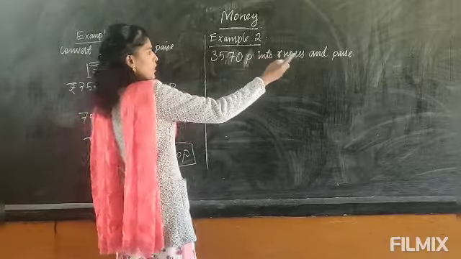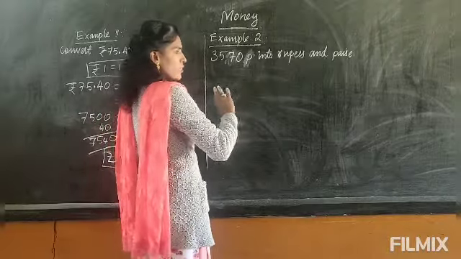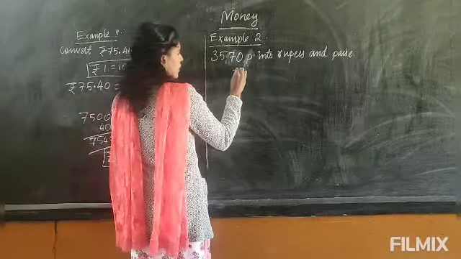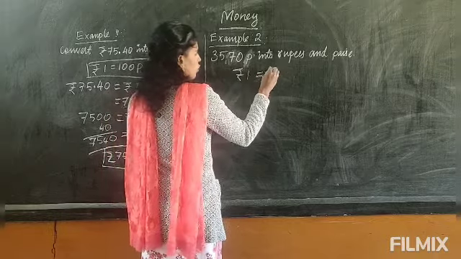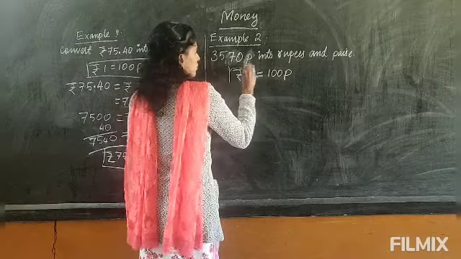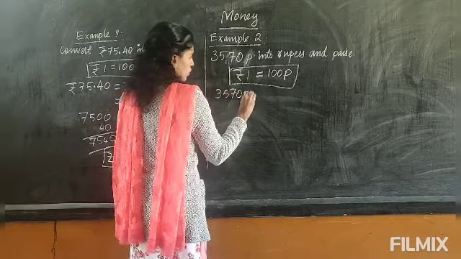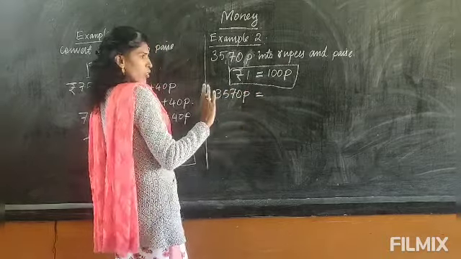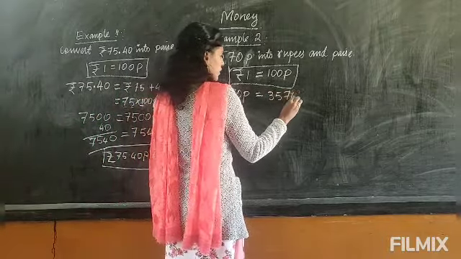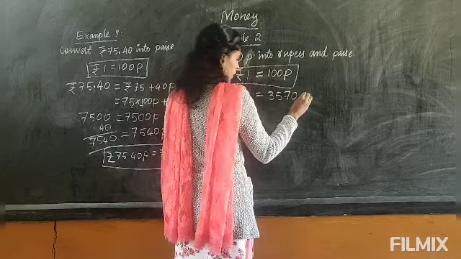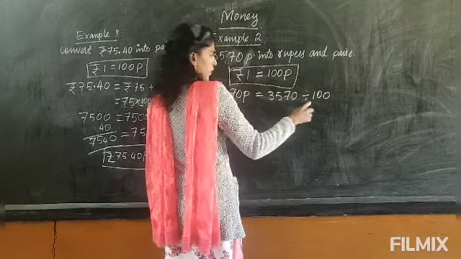3570 paise into rupees and paise. Okay, you can write whether it is given only rupees, or rupees and paise, the calculation is the same. So let's write the formula first. For all the sums, you have to write the formula. The formula is the same. 1 rupee equal to 100 paise. Okay, now this is 3570 paise. So paise into rupees. I told you to convert into rupees, you have to divide by 100. So 3570 divided by 100. Okay, this paise is divided by 100.